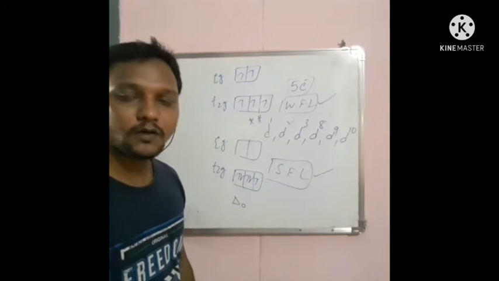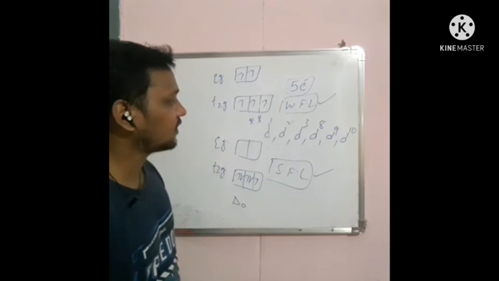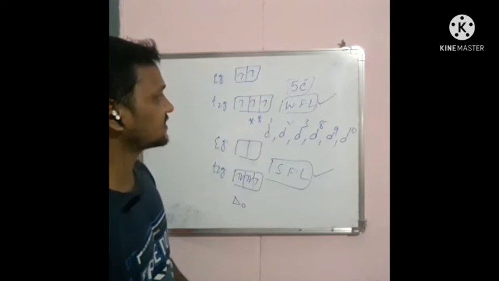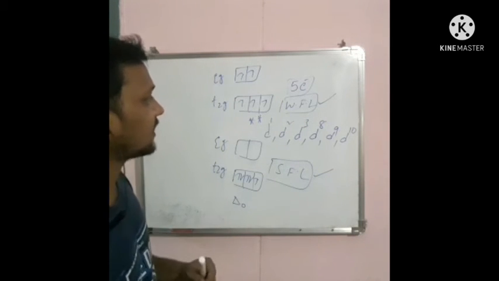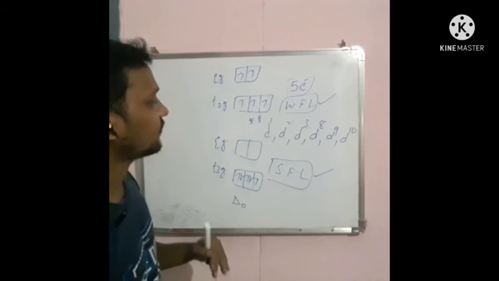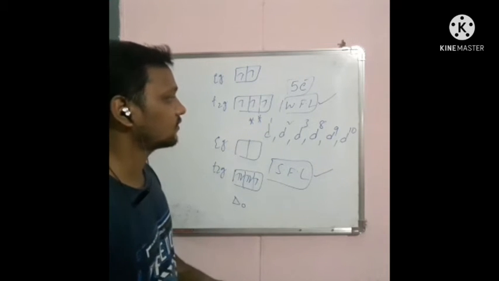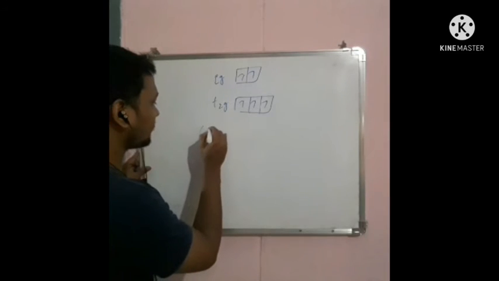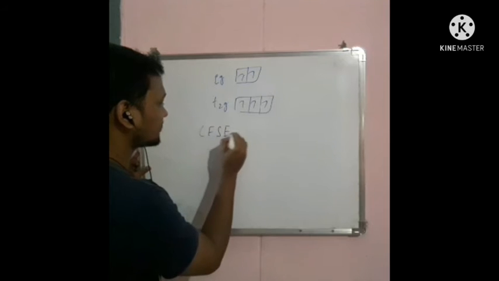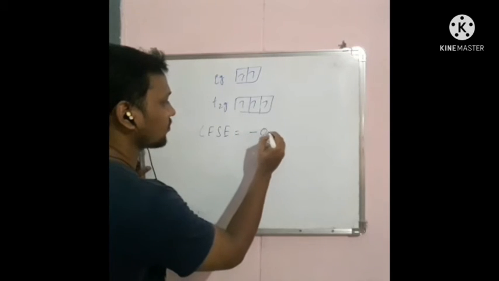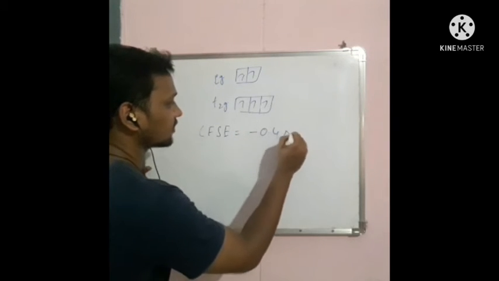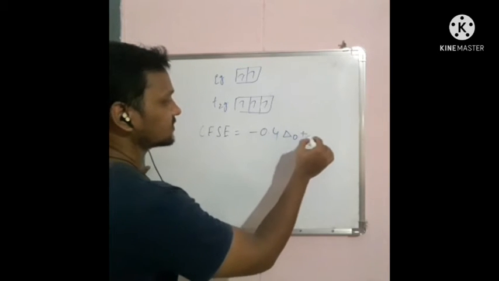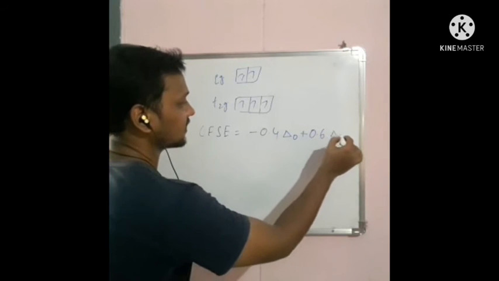Okay. Now let us check the crystal field stabilization energy value, the CFSE value. How can we calculate the CFSE value in a given weak field ligand or strong field ligand? Now we'll check that. The CFSE value can be represented as minus 0.4 delta naught plus 0.6 delta naught.